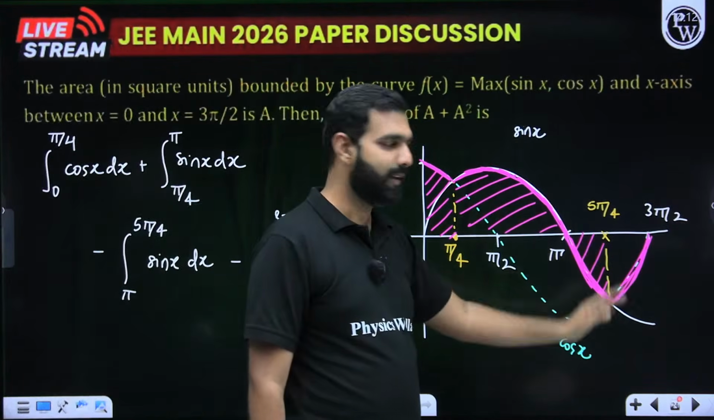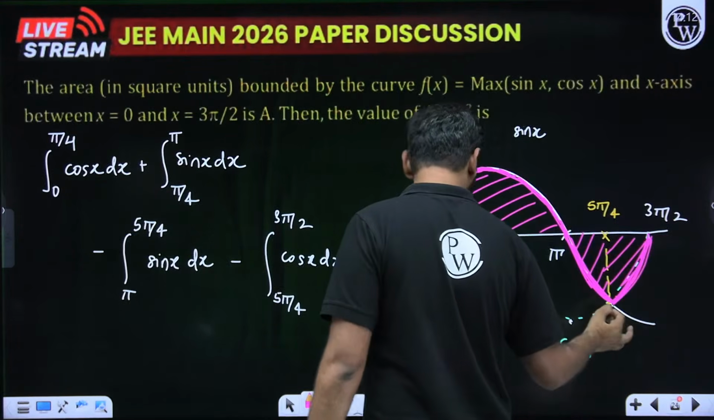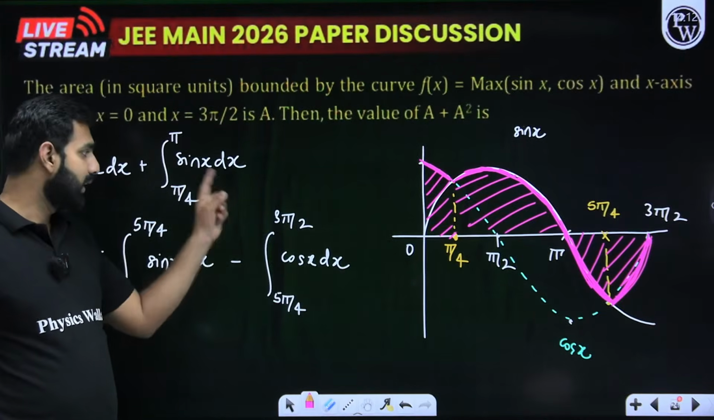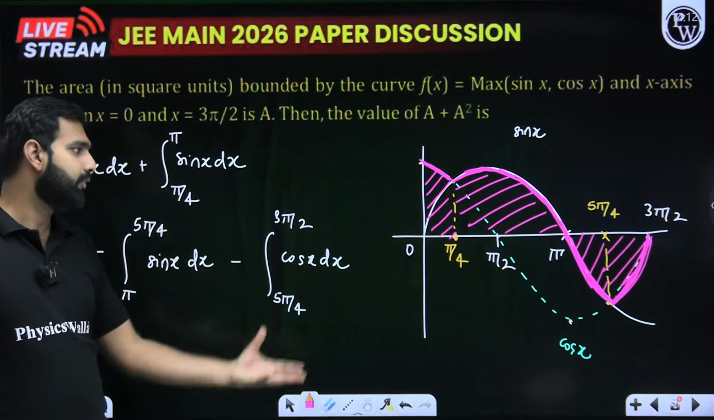I hope you can see it very clearly. Then this curve is from 5 pi by 4 to 3 pi by 2. This curve is cos x, but again, since it is below the x-axis, I'll take negative of it. You know how to integrate this part. You know integration of sin x and cos x. You know how to put the limits. You do the calculation, you get the answer.